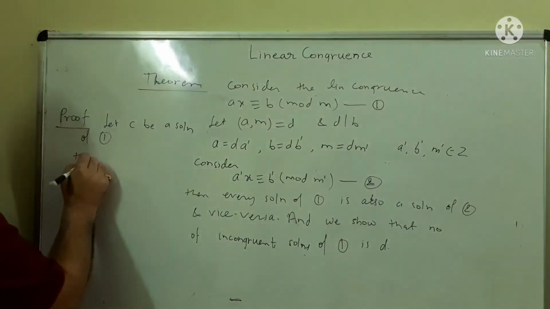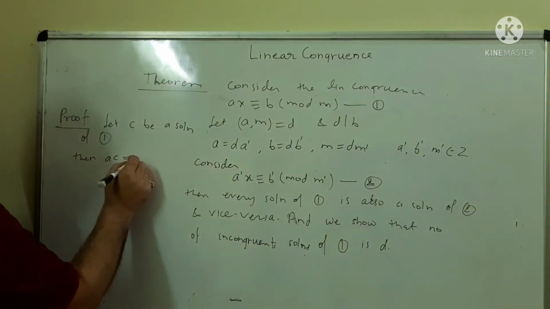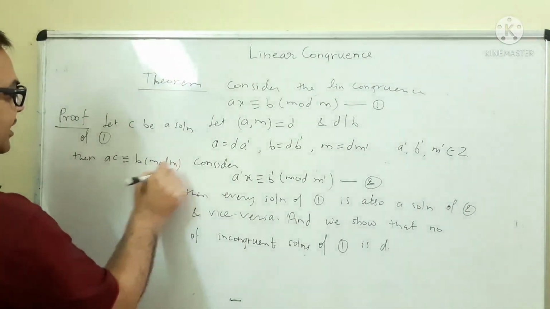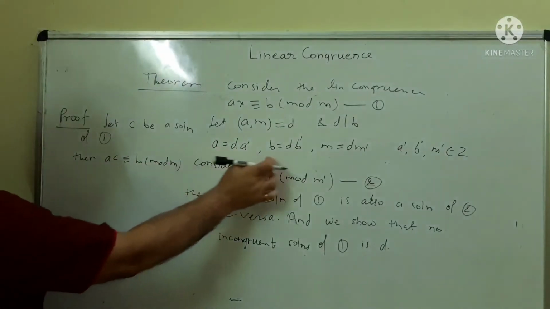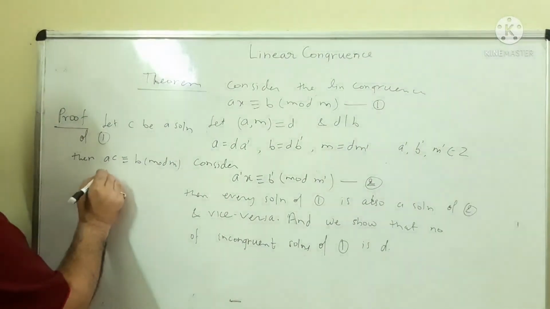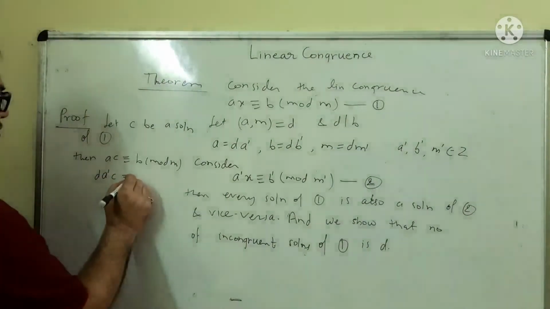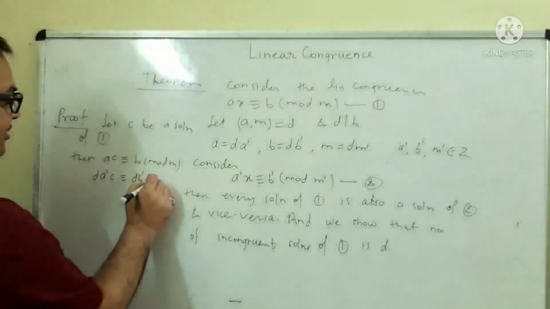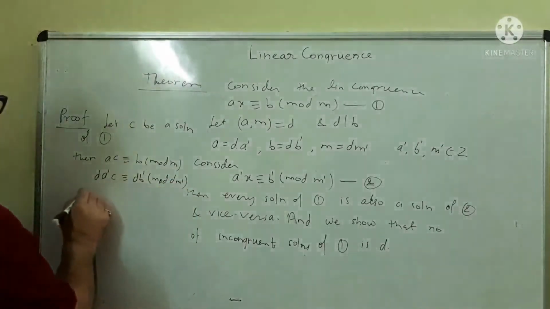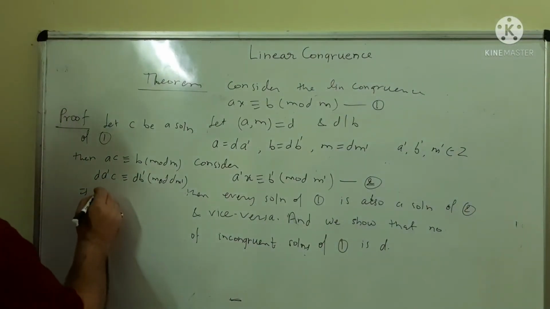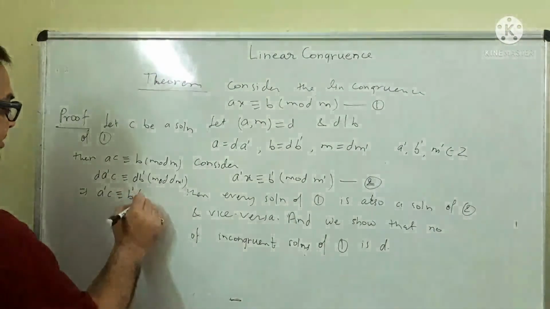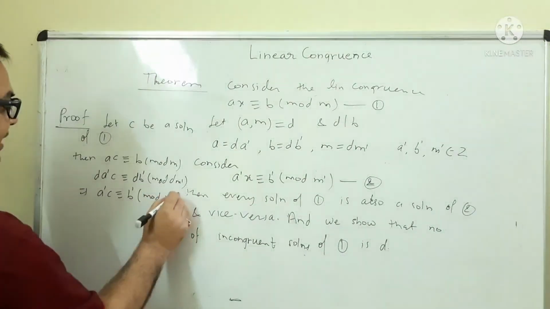Then AC is congruent to B mod M. Put the values of A, B and M. We have D A dash C is congruent to D B dash mod D M dash, which implies, dividing by D, A dash C is congruent to B dash mod M dash.